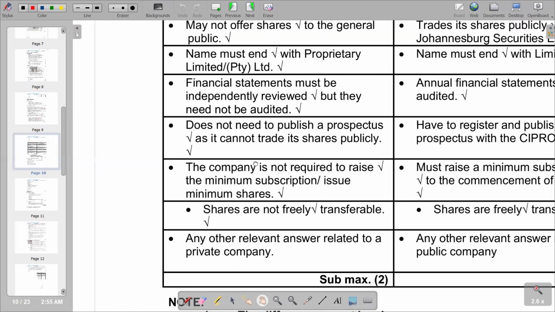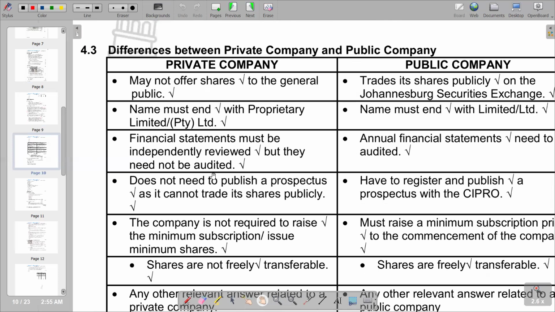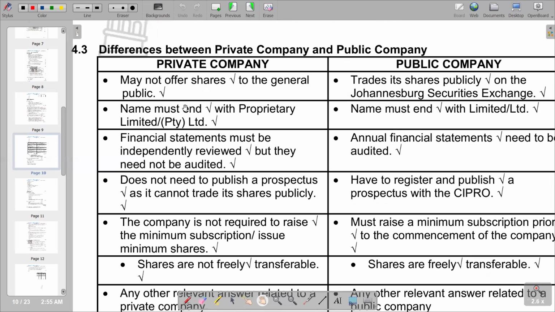A private company may not offer shares to the general public, and a public company trades its shares publicly on the Johannesburg Securities Exchange. The private company name must end with proprietary limited, which is PTY Ltd. The public company name must end with limited, which is Ltd.